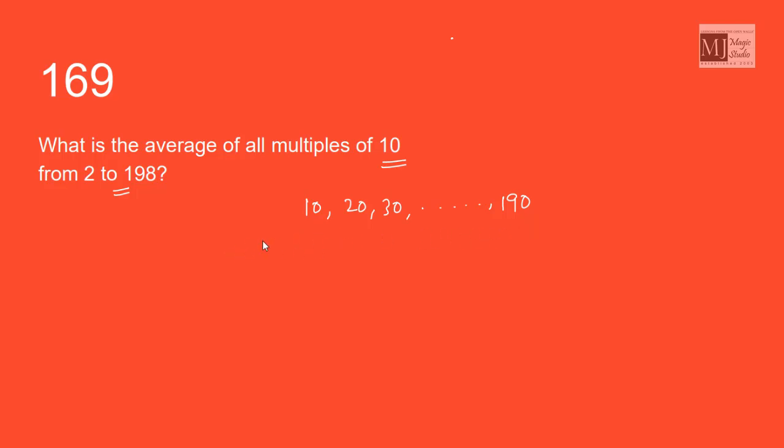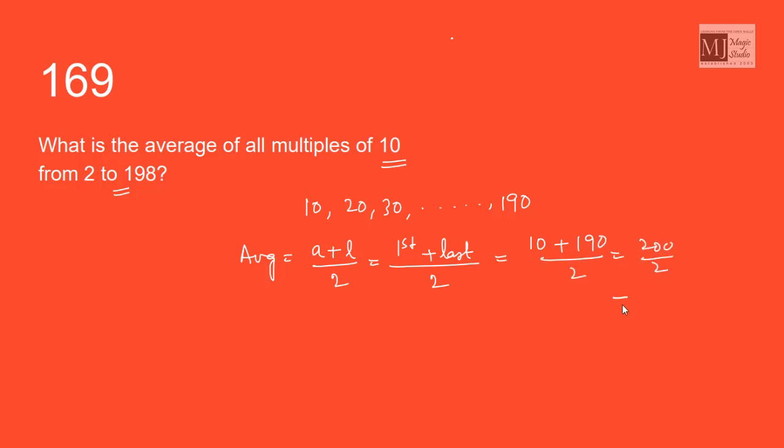If numbers are in arithmetic progression, the average is given by (a plus l) by 2, that is first term plus last term divided by 2. So the average in this case would be (10 plus 190) by 2. 200 by 2 is 100.